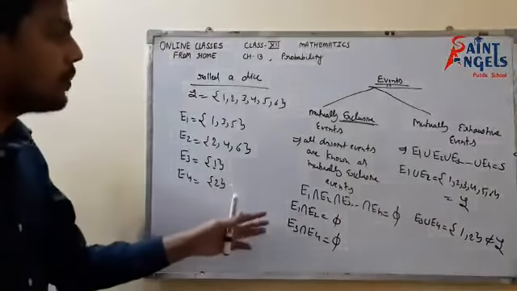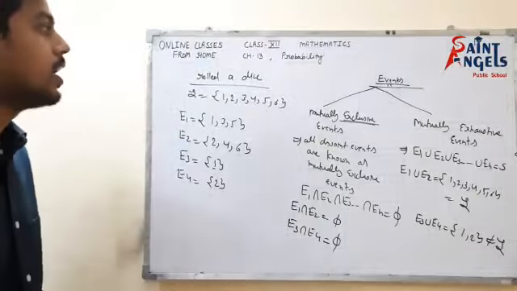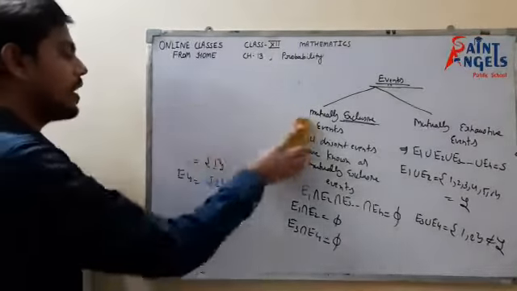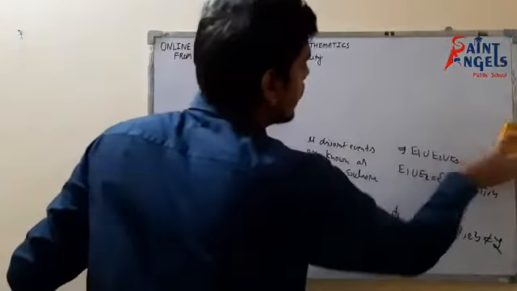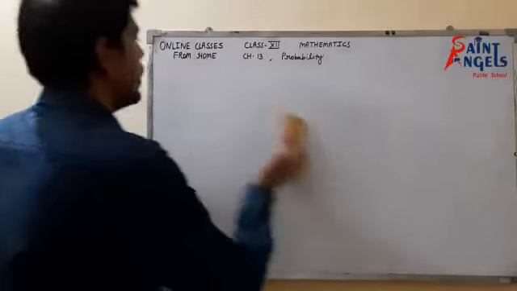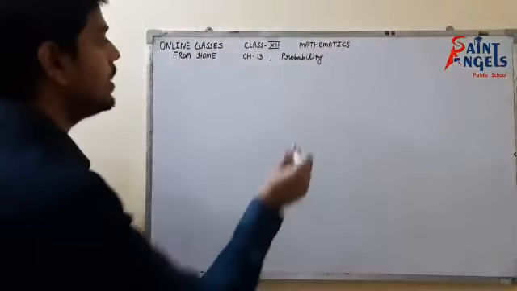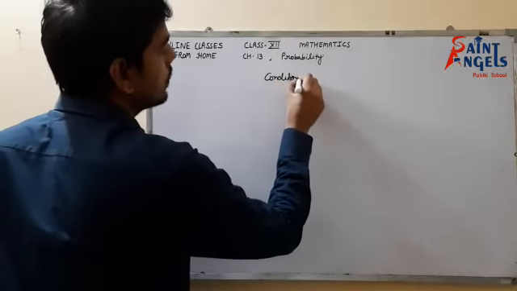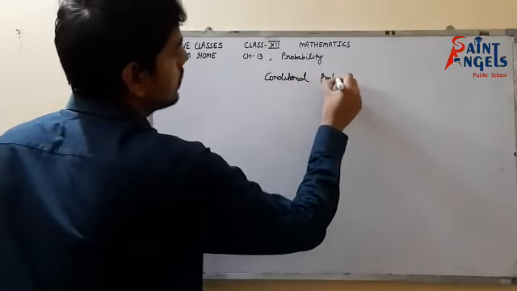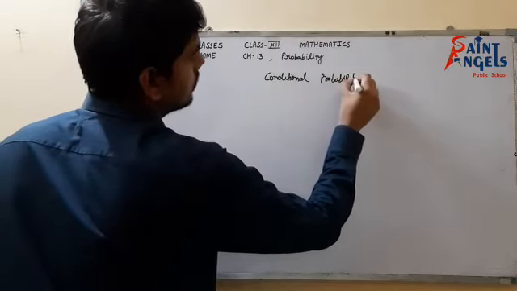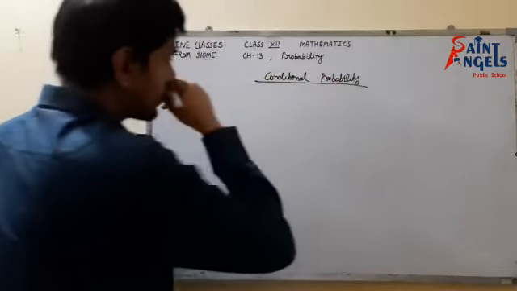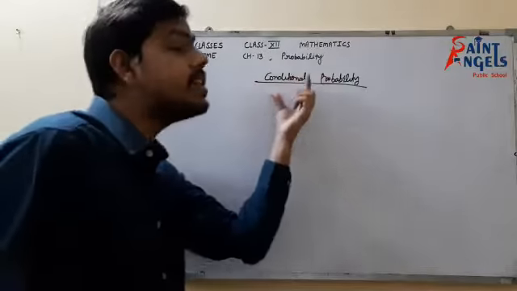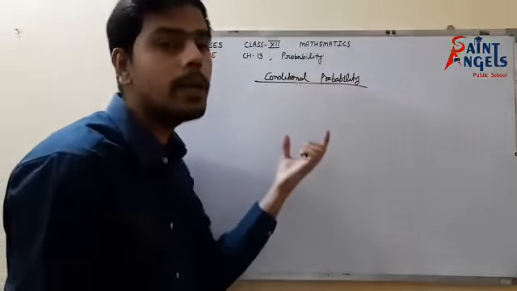Now, first of all, please pause the video and note it down. And the very first concept of class 12 is conditional probability. As the name suggests, conditional probability is not a simple probability.